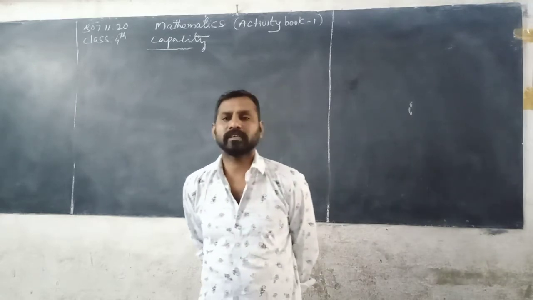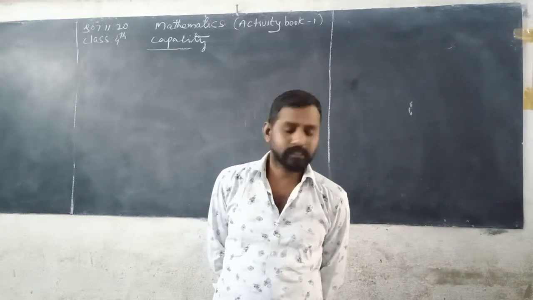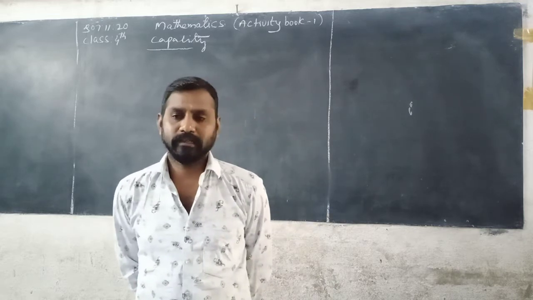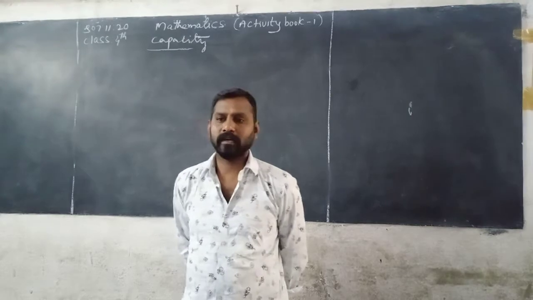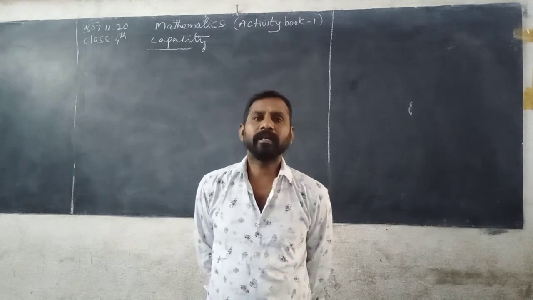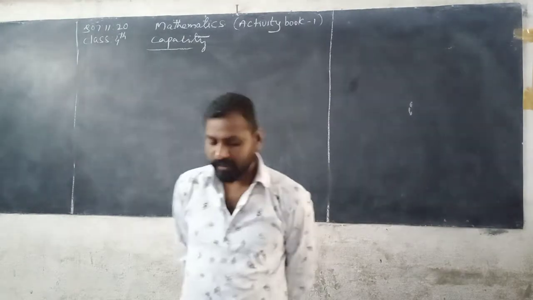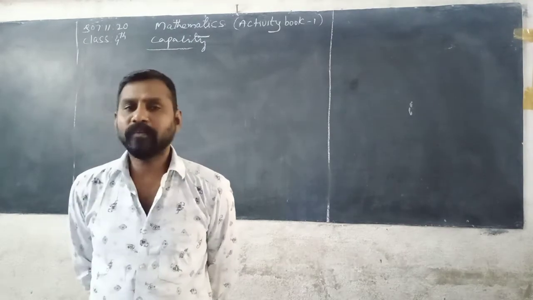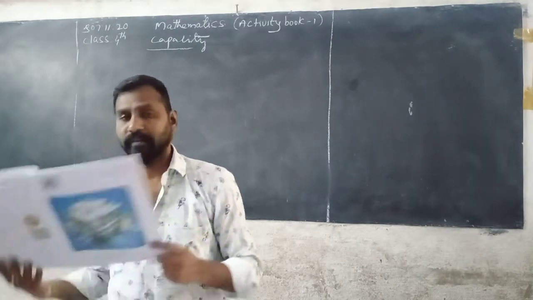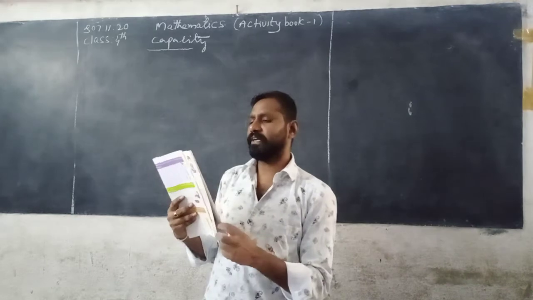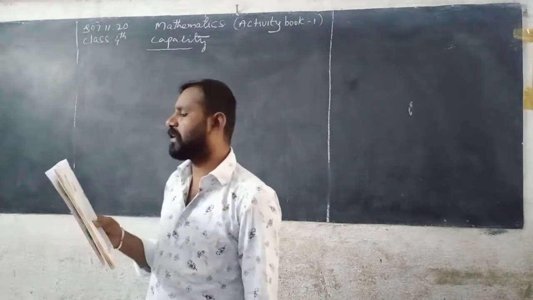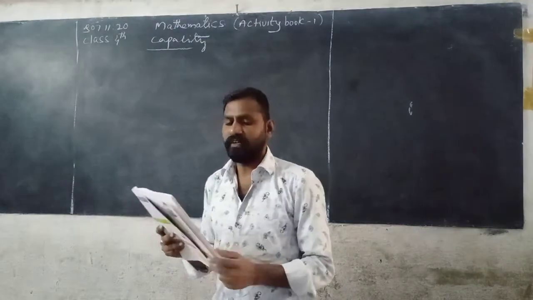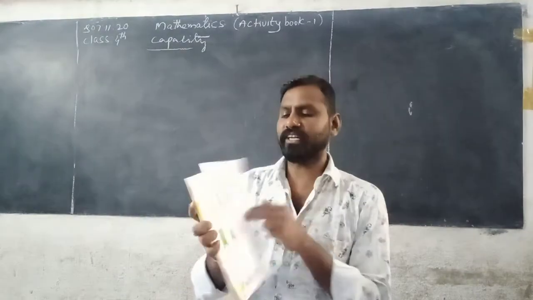Today we discuss capacity. Okay, already we have discussed capacity, so some problems are more here. Everybody discuss with me. See here, page number 42 from your activity book. Read the scale carefully and note down the volume of liquid in each container. You can see the first container in your activity book.